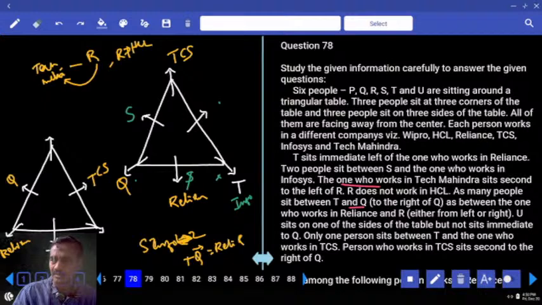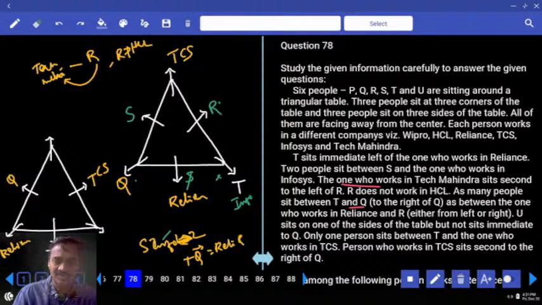And S and the one Infosys. S and Infosys, they are opposite to each other. Then T and Q, Reliance and R. Then Reliance and R, T and Q. How many persons? One person. Reliance and R, one person, R is here.